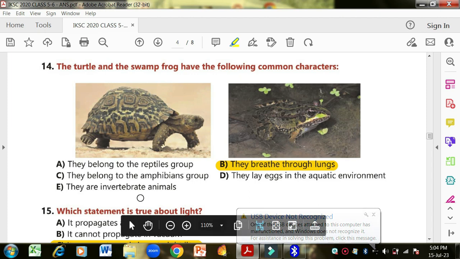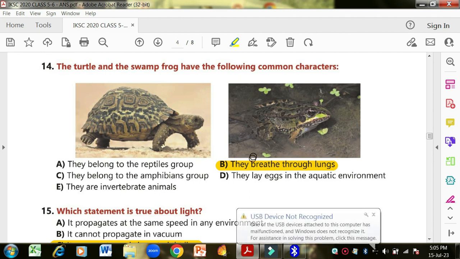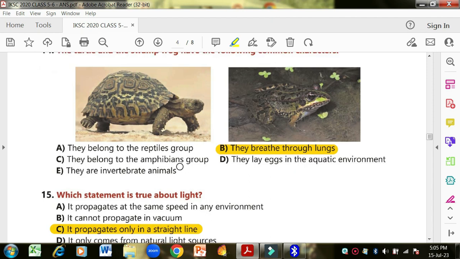They are invertebrate animals. No, this is wrong. They are not invertebrate animals. They lay eggs in an aquatic environment. This is also wrong, because the tortoise lays eggs in the sand, whereas the frog lays eggs in the water. They breathe through gills, because both are land and water animals? So both have gills, so that they can swim and breathe in water? No. They breathe through lungs. Option B is correct.